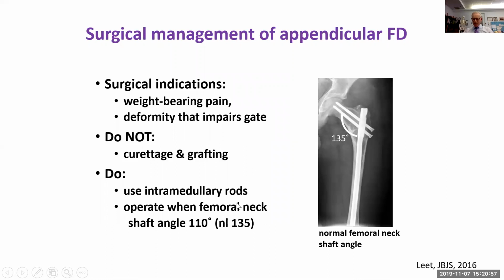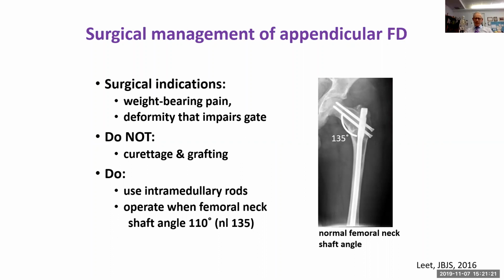And when to operate, some people say, is when the neck shaft angle, which is depicted here, a normal one of which is about 135 degrees in adults, slips below 110 degrees. That's the time where you need to do a prophylactic rodding of that femur to maintain function and to prevent fractures.